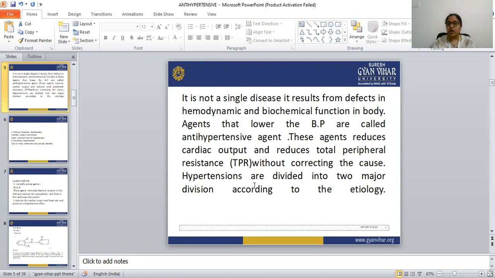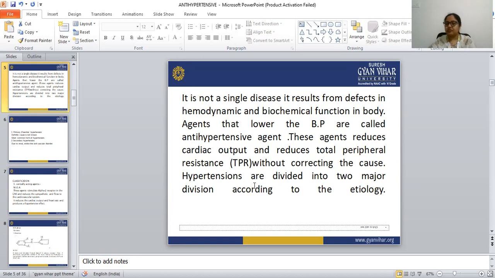The cause of hypertension is unknown. We don't know how hypertension occurs. So what these antihypertensive agents do is reduce the cardiac output and the total peripheral resistance. When the cardiac output and the total peripheral resistance reduce, automatically the blood pressure also reduces.